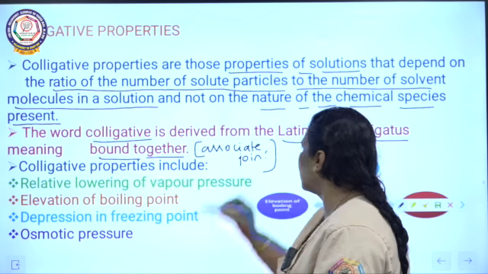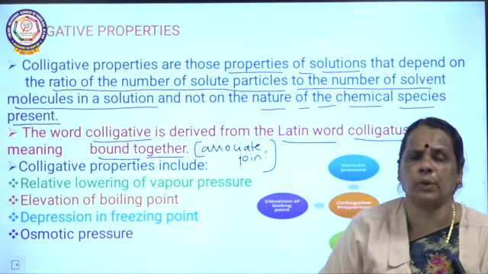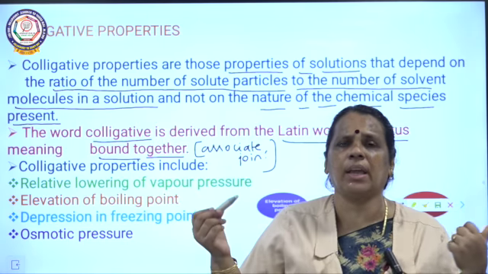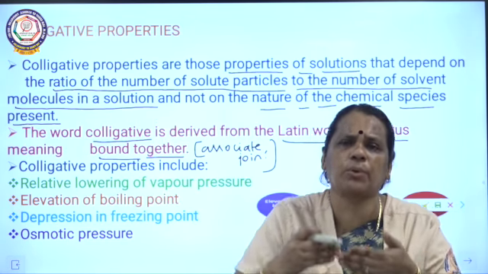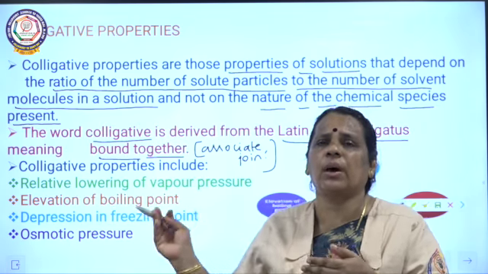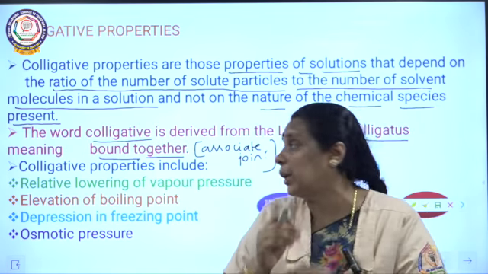So all these are the various meanings for colligative. Colligatus is obtained from the Latin word meaning bound together. The particles of the colloidal solution are bound together, so we can call those properties colligative properties.